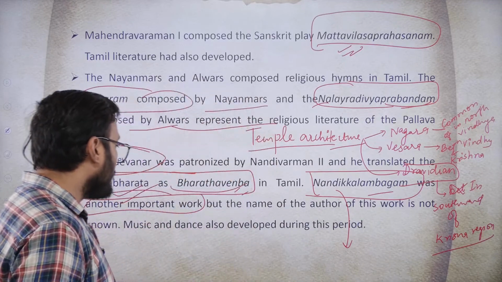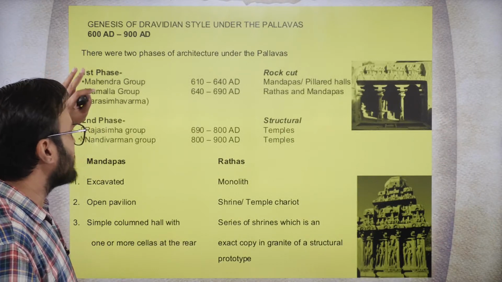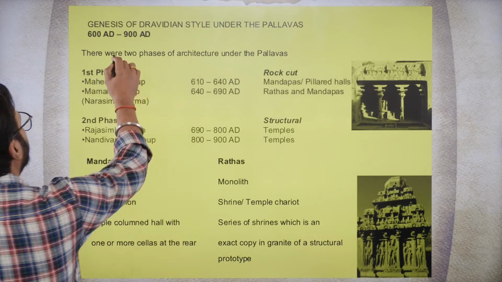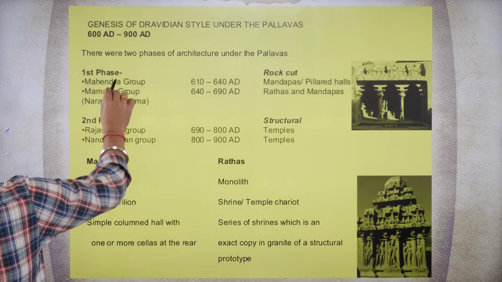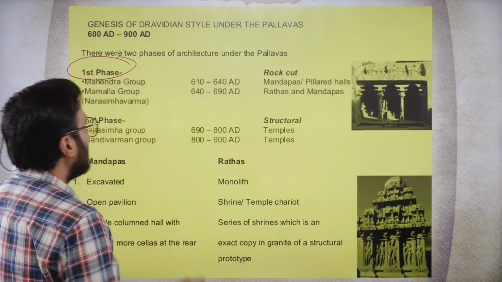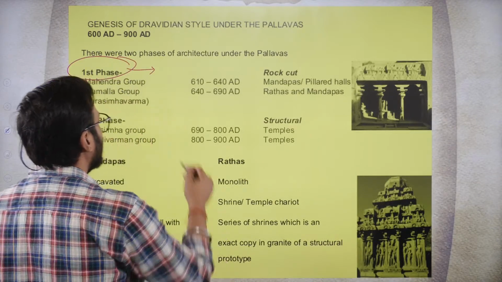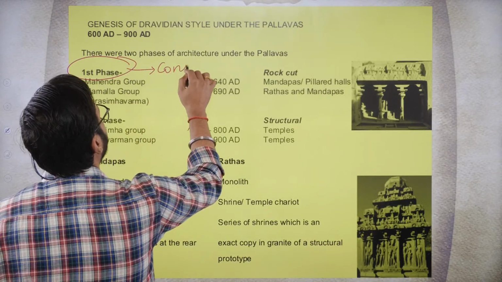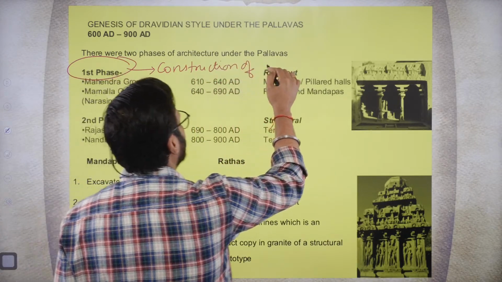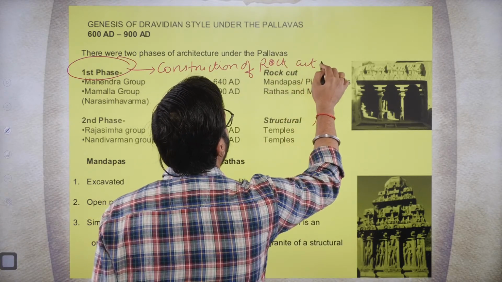Now, moving further, as I told you, there were distinct periods of temple architecture development under the Pallava dynasty. Overall, we can say that in the first phase, they were not able to construct structural temples, but they were constructing rock cut monuments or rock cut temples.